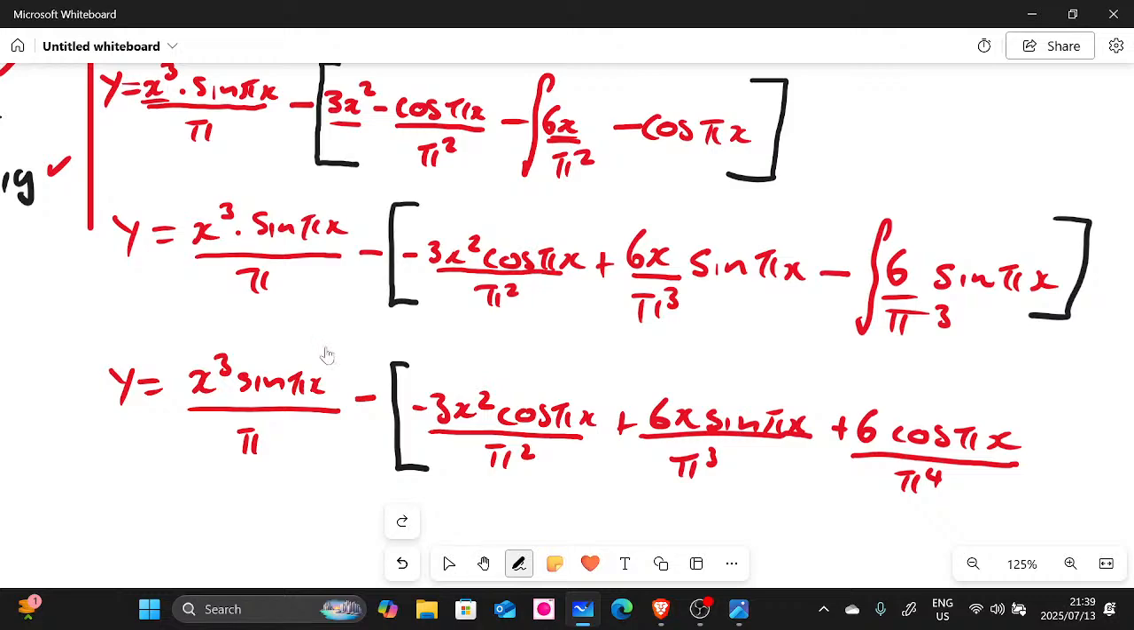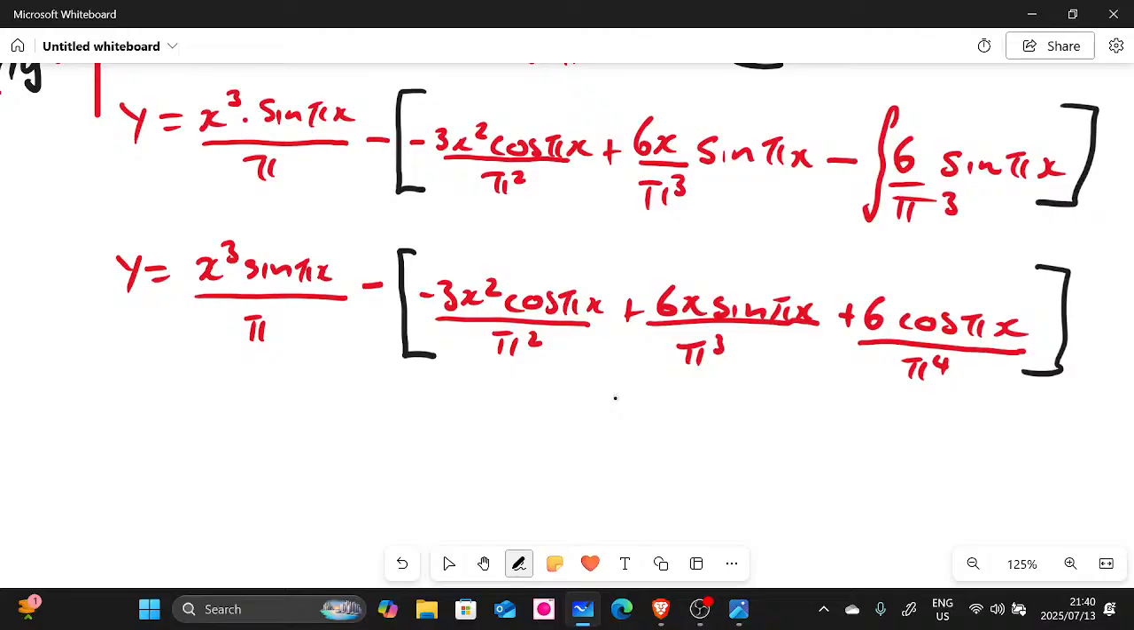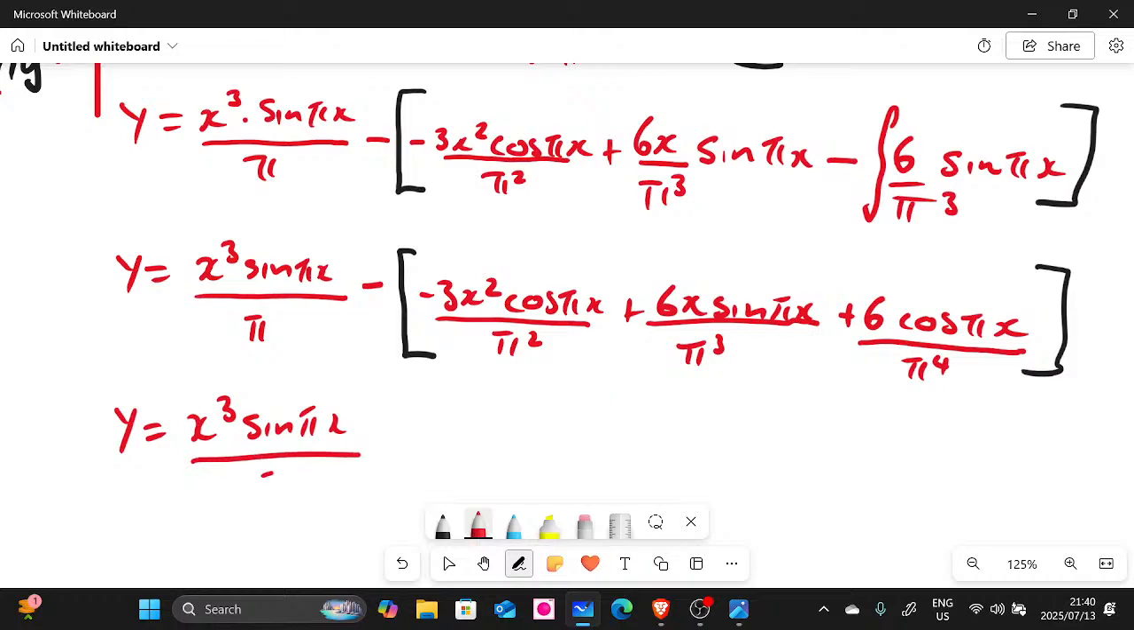I hope this is correct, guys. But there is a way of checking it, right? Then we divide by that. All right, so let's continue. I think this is the final answer, guys. You can't integrate anymore, right? So let's continue. So this here we can say y equals x cubed sine pi x divided by pi plus, remember we multiply by negative, so this becomes plus. It's going to be plus 3x squared cos